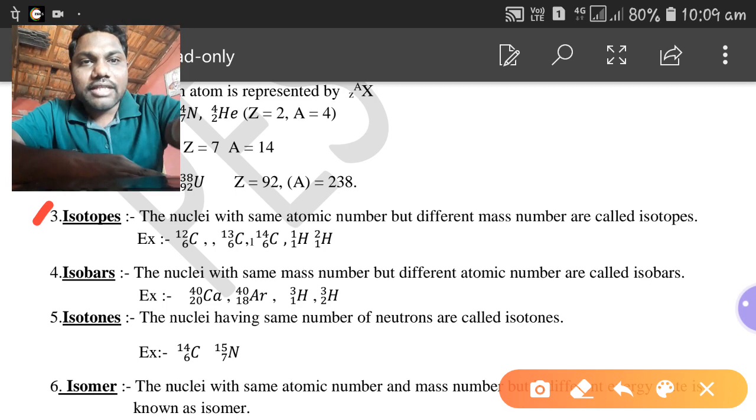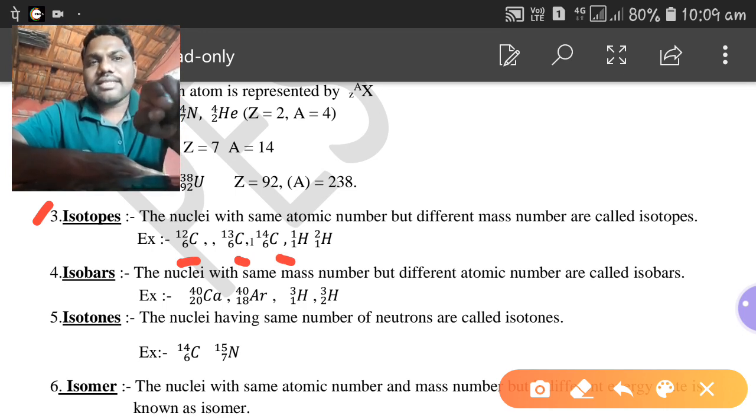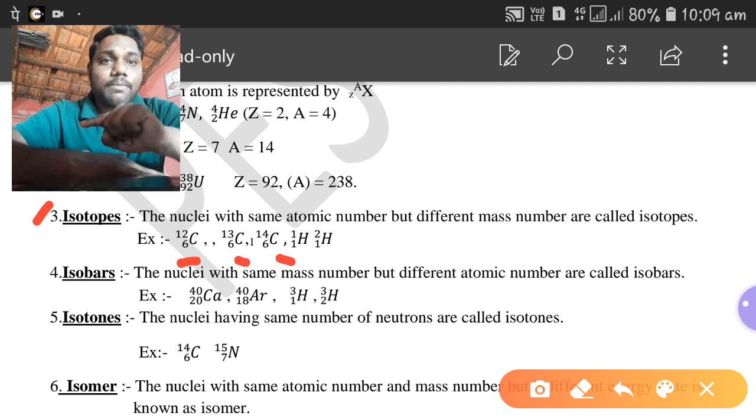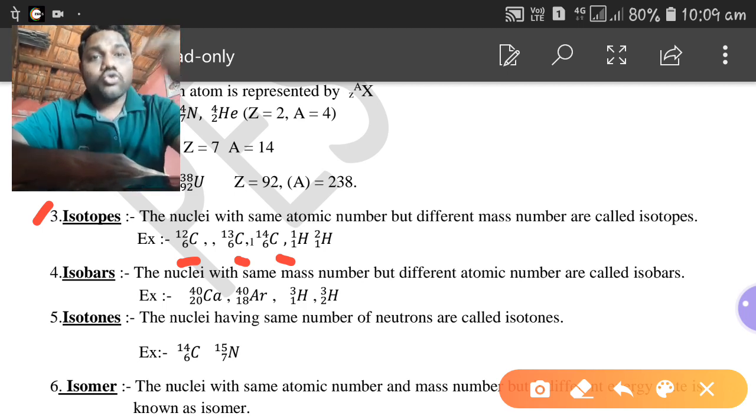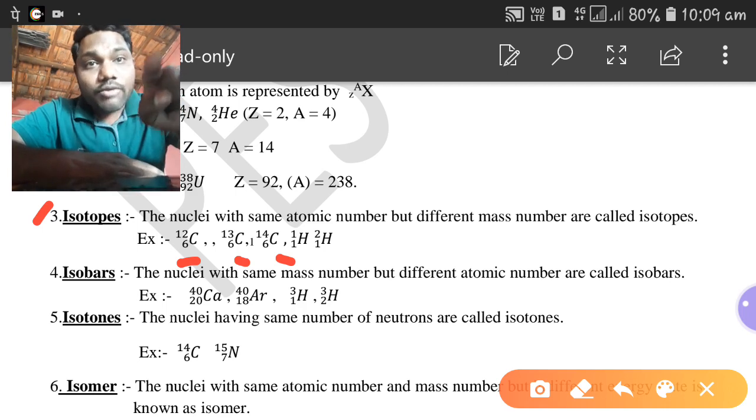For example, look here: carbon 6-12, carbon 6-13, and carbon 6-14. If you look at all these three nuclei, the atomic number is same, that means 6. But if you look at atomic mass number, that means the superscript to the atomic symbol, one is carbon 6-12, there will be 12.